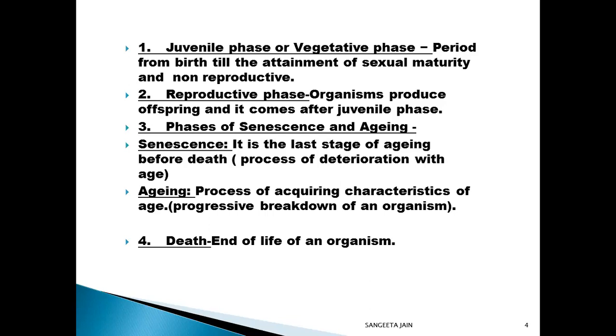In human beings, for instance, the juvenile phase lasts for 13 to 16 years in the case of females and 13 to 15 years in males. And a mango tree remains in the vegetative phase for around 3 to 5 years. This period from birth till the attainment of sexual maturity is called the juvenile phase, and it is non-reproductive.